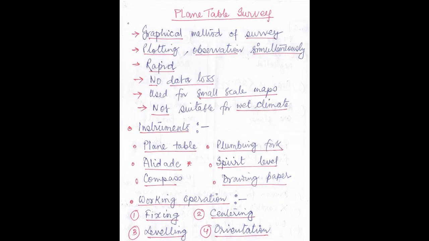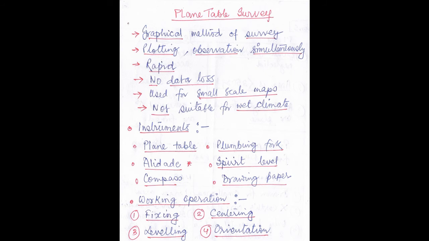Let us now discuss plane table survey. A few points. Number 1, plane table method is a graphical method of survey. Number 2, plotting and observation are done simultaneously, so it is a very rapid method. Number 4, there is no data loss, because as you are doing the plotting and observation simultaneously, there is no data loss. Next, it can be used for a very small scale map because it is not very precise, so it cannot be used for a very large area, and it is also not suitable for a wet climate. It is suitable for a dry climate.